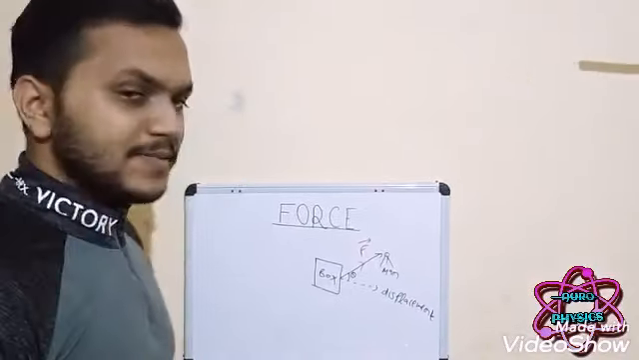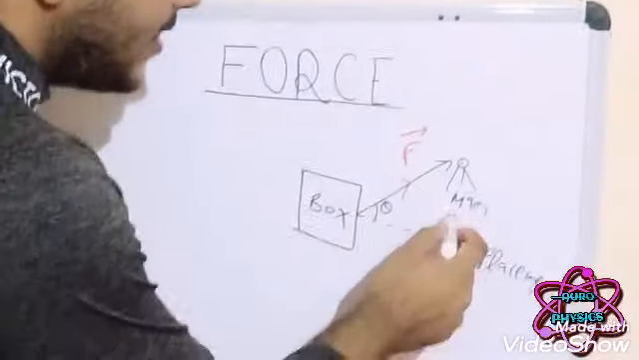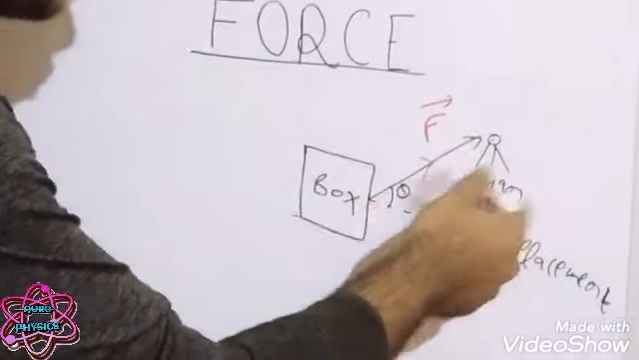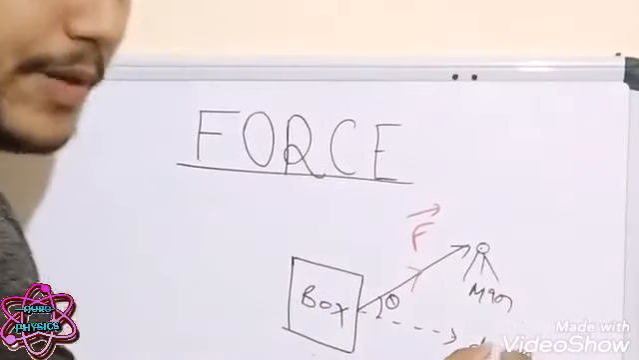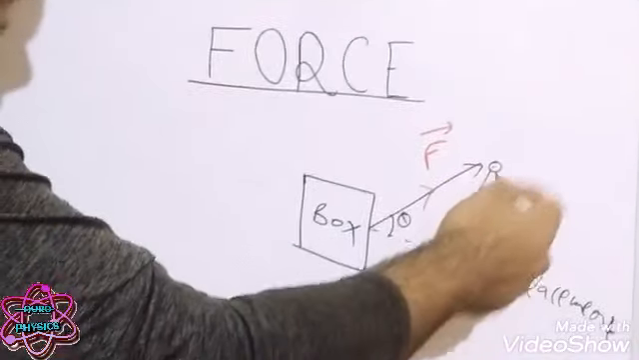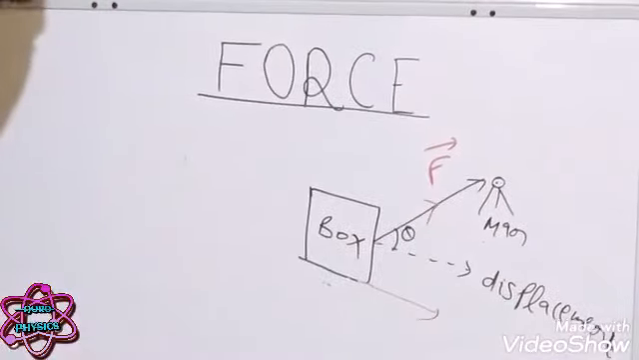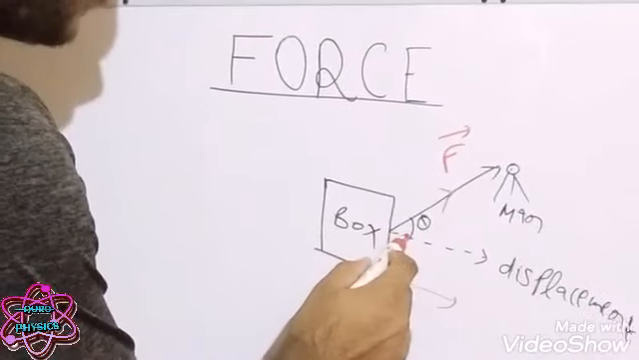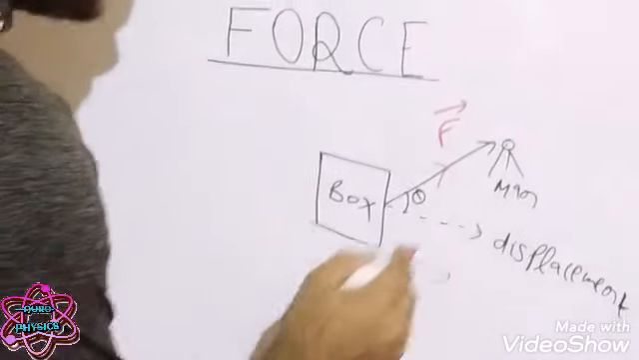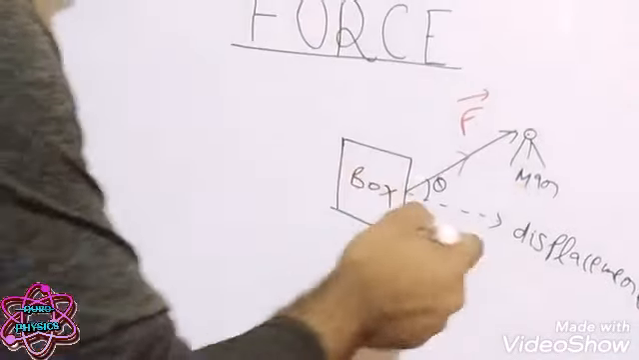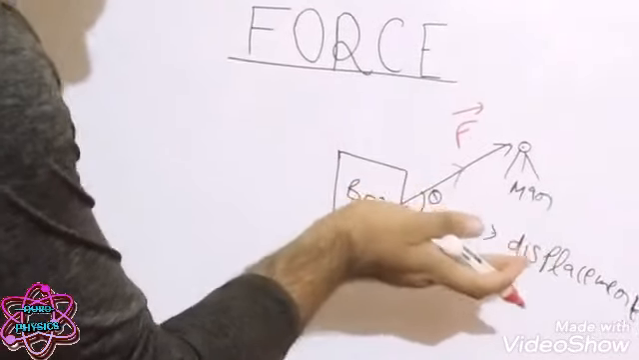So let us take an example. This is the box. A man is there who is pulling the box, and here is the displacement. The man is pulling the box and the box is displacing in this direction. So there is an angle between the force F and the displacement, and the angle is theta. What is the component of force in the direction of displacement?